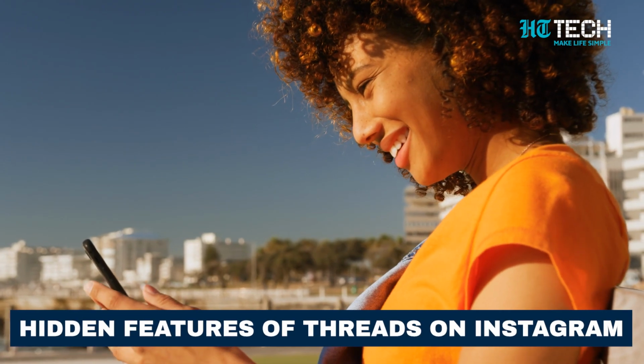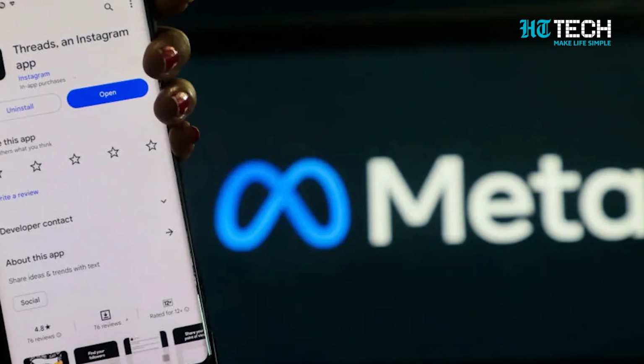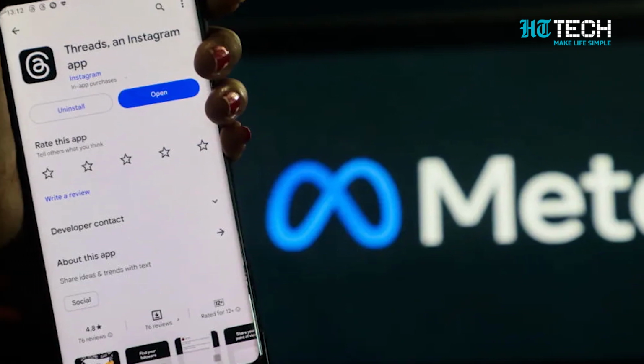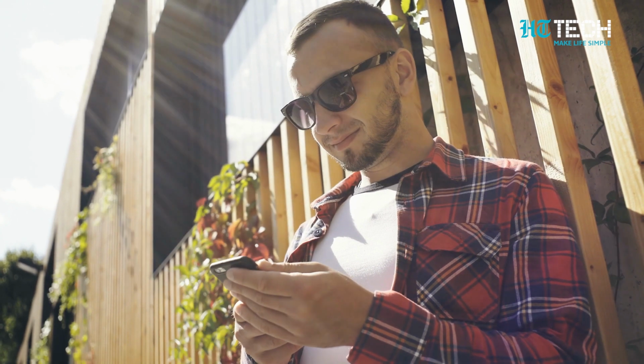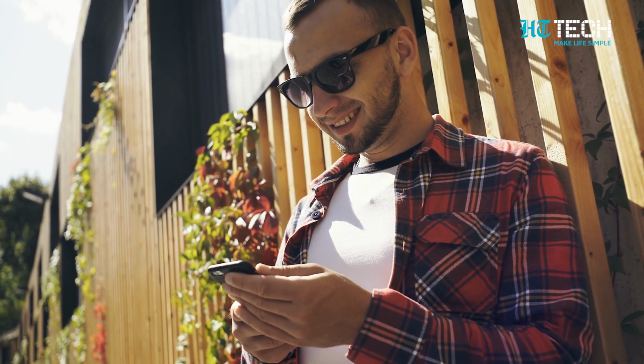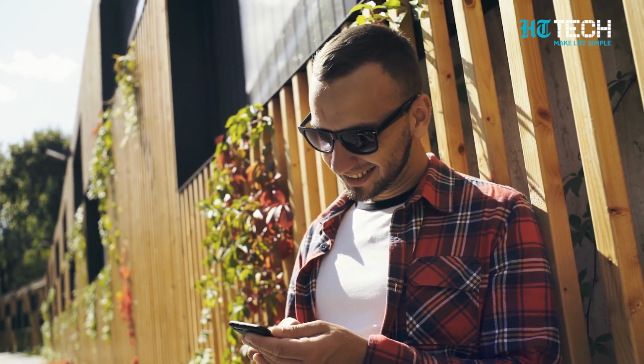If you are one of the Threads users, then you must have acquainted yourself with its features. However, being the new social media platform, there are some hidden features that you may have missed. Mosseri has shed light on the hidden gems of Threads that you must know to enhance the overall experience of Threads. Have a look here.